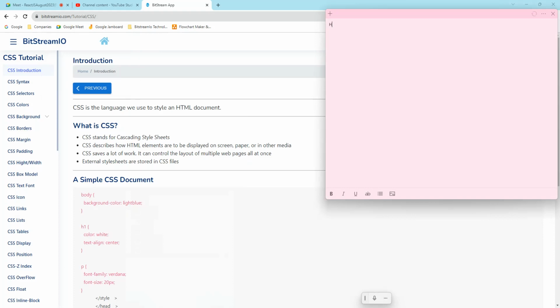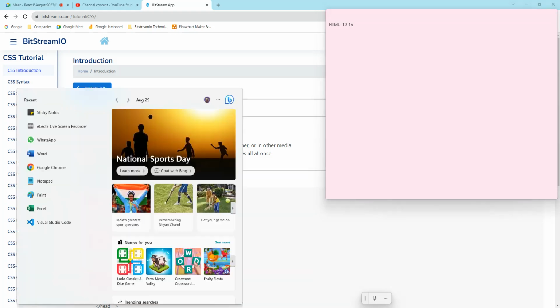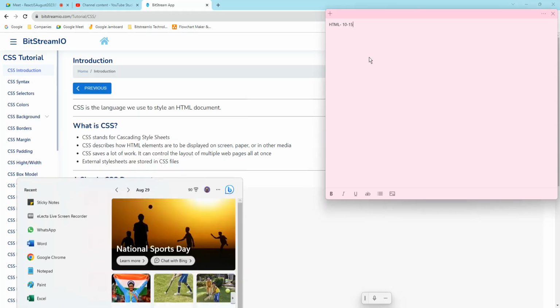So HTML is over. Now today CSS has started. From tomorrow morning onwards, you have to do 10 to 15 topics in the morning, before coming to the session. You have to do a recap of 10 to 15 HTML topics.